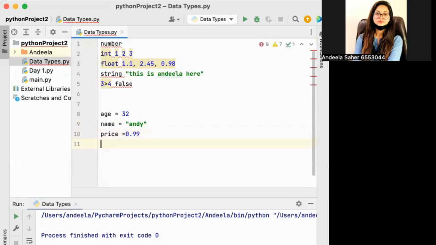And if we want to check which data type it is, I'm going to write a Boolean data type here as well. So this false and true is basically known as the Boolean data type.